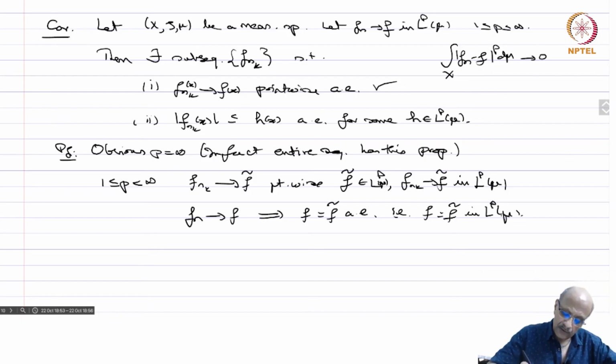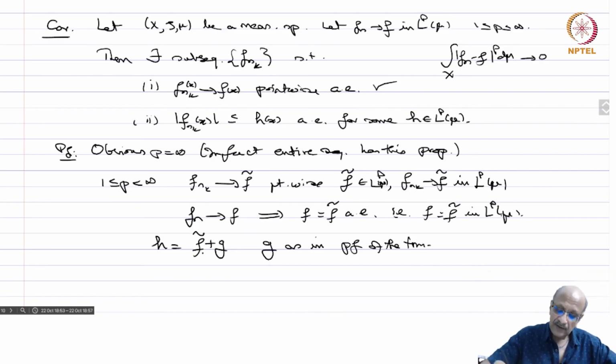Now for the second part, you just take h equals f tilde plus g, where g is the infinite series which we defined in the proof of the theorem. Then h is in L^p, and in fact |f_nk| is less than this. It's just the triangle inequality, and that will tell you this. Okay, so we now have that L^p is a Banach space, and then we will see various other properties of what are the duals of the L^p spaces, when is it separable, when is it reflexive, and what are some other properties of this.